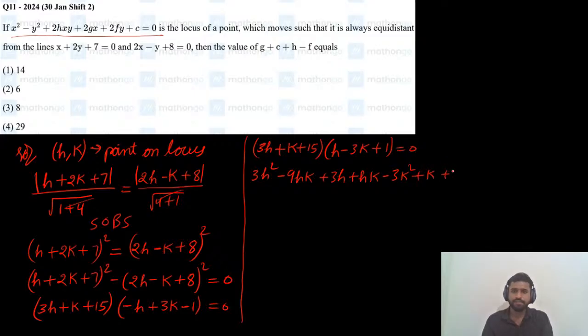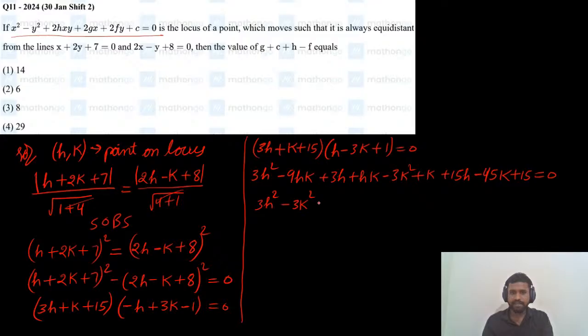Next plus 15h, then 15 times minus 3k is minus 45k, and 15 equals 0. Now by simplifying this, 3h square minus 3k square, minus 9hk and plus hk, so minus 8hk, right?